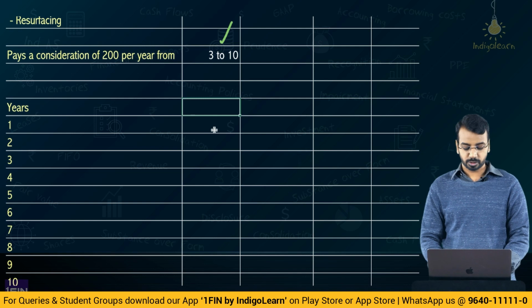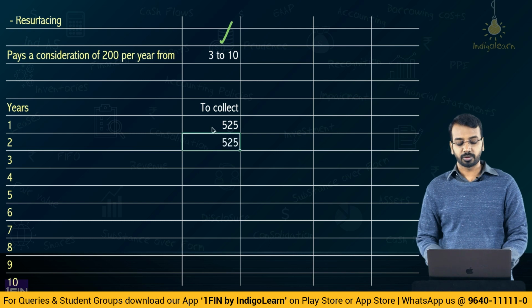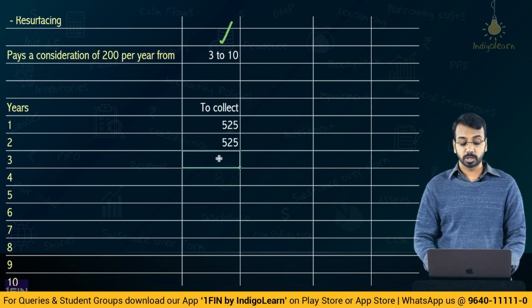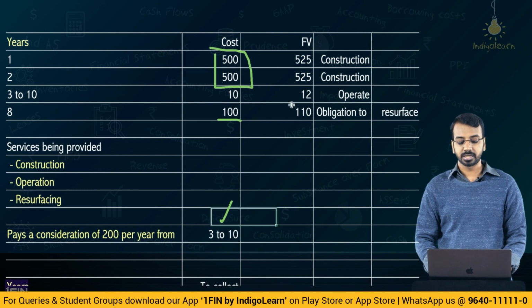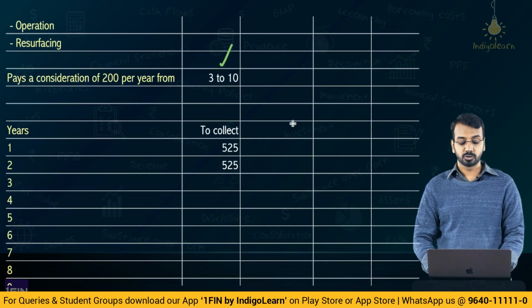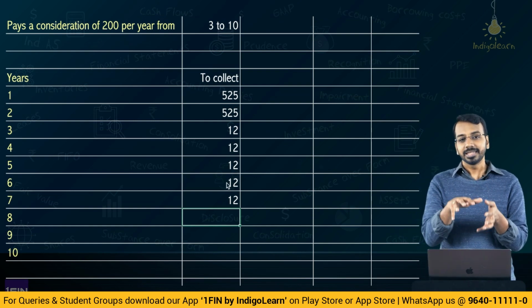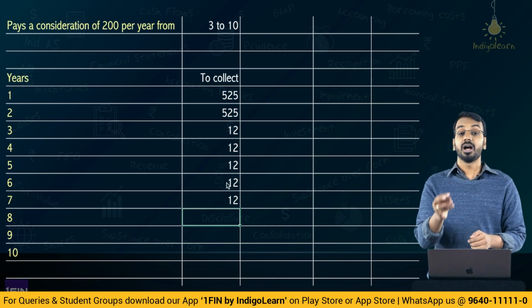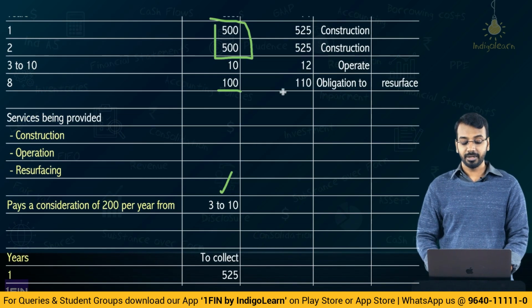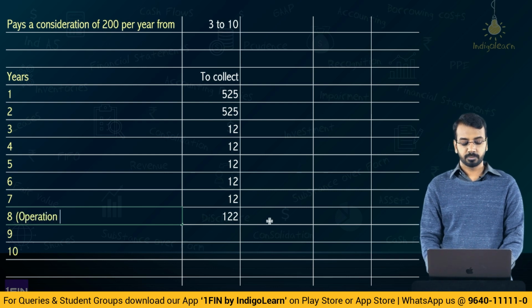So basically I was supposed to collect 525 at the end of year 1, 525 at the end of year 2. From year 3 onwards, what am I supposed to collect? I am supposed to collect this 12 crores per year, the fair value of operation service. So I have to collect 12 here, 12 here, 12 here, 12 here, 12 here. In the 8th year, the entity is carrying out a resurfacing activity for which 110 is collectible. 110 and another 12, so 122 is collectible in year 8. So this is operation plus resurfacing.